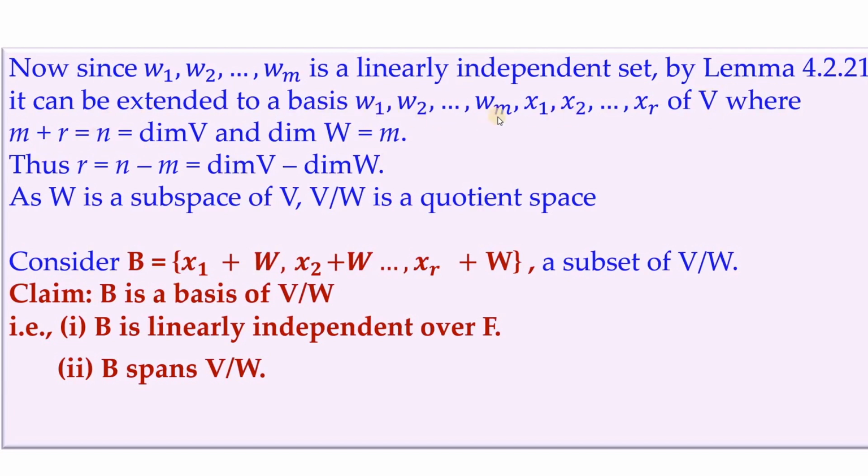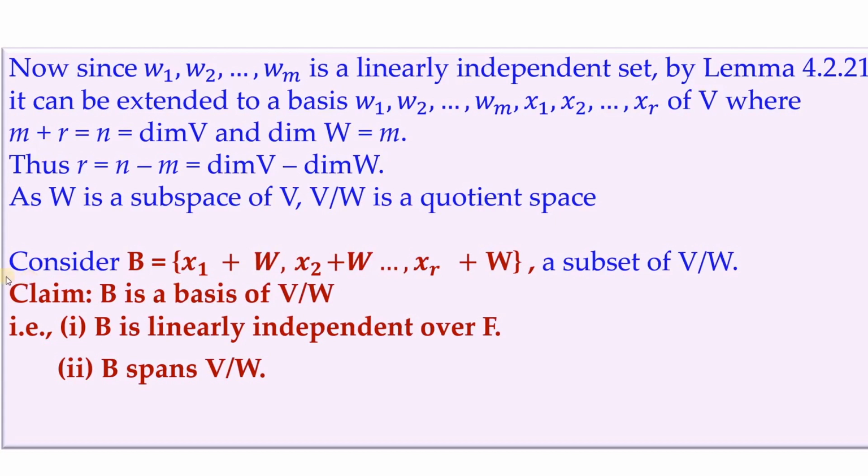So we shall take the basis elements as W1 to Wm, x1 to xr of V, where if we add these two we have to get n. So m plus r equals n, but n is nothing but the dimension of V, and m denotes the dimension of W. So our r is now n minus m, which is dimension of V minus dimension of W. Now as W is a subspace of V, V mod W is a quotient space, so we can talk about the dimension of that also.